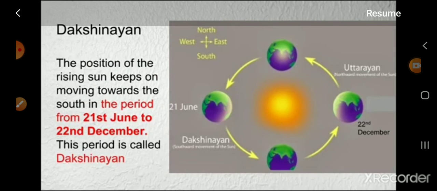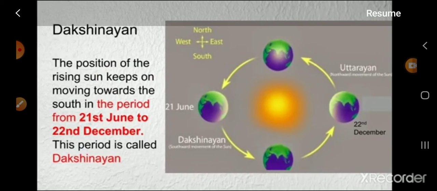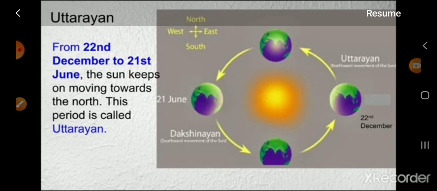Dakshinayan. The position of the rising sun keeps on moving towards the south in the period from 21st June to 22nd December. This period is called the Dakshinayan. Uttarayan. From 22nd December to 21st June, the sun keeps moving towards the north. This period is called Uttarayan.